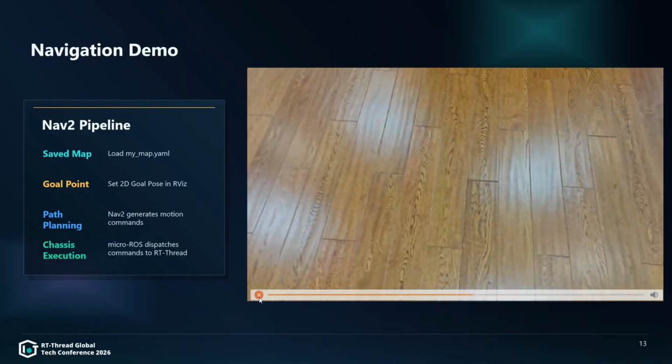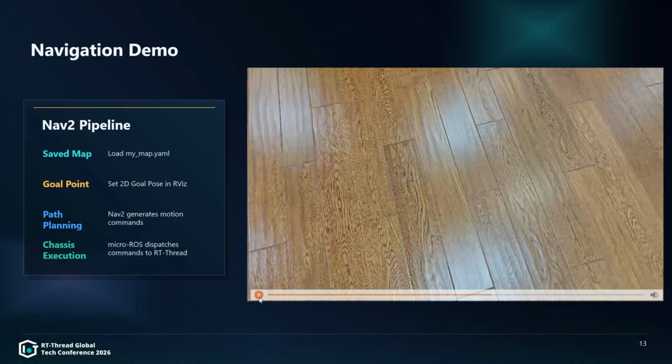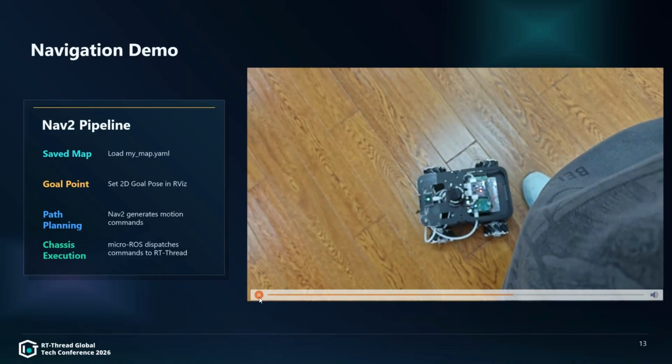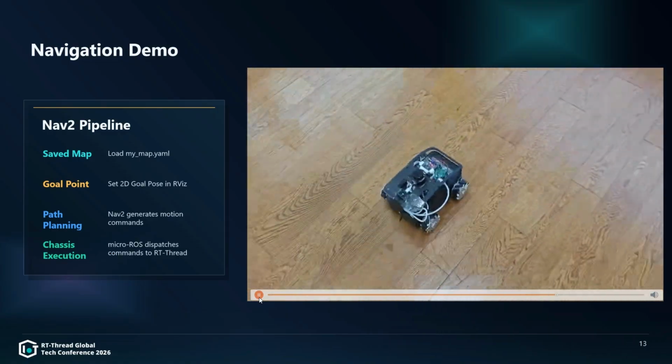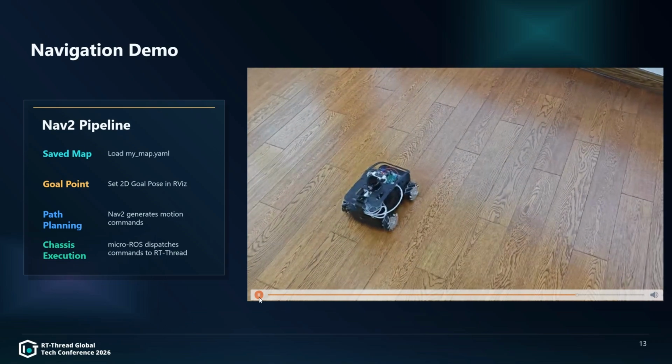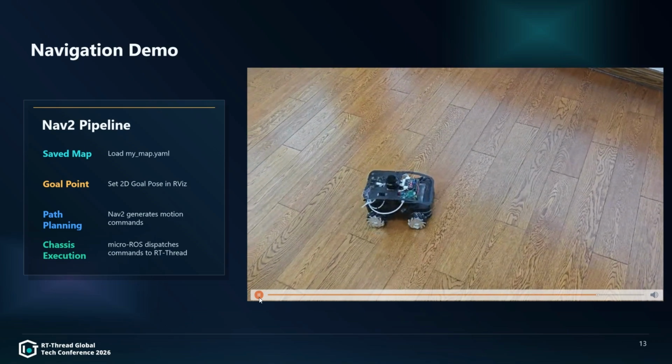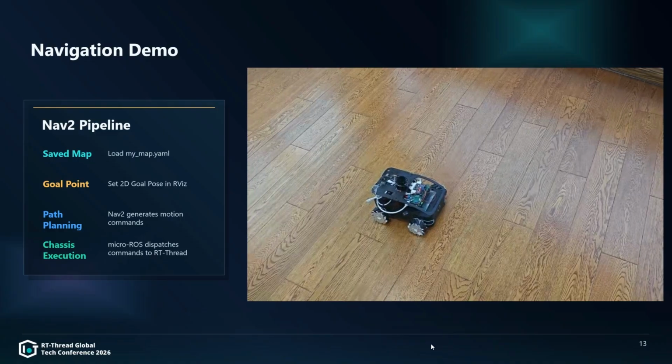Through the mapping demo and the navigation demo, we can see that the whole system has formed a closed loop. ROS2 handles perception, mapping, and planning. RT-Thread handles real-time execution. And vmRT-Thread provides the virtualization foundation for isolation, communication, and resource management.